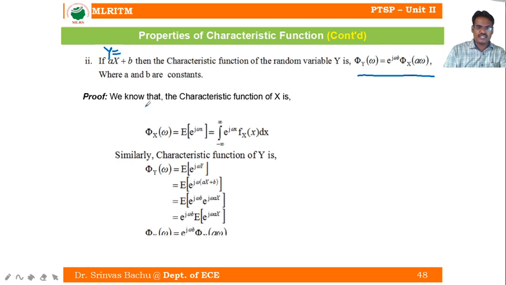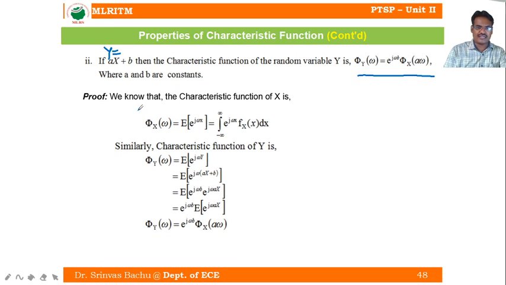We know the characteristic function phi x of omega equals the expectation of e power j omega x. Clear? Are you able to follow? Similarly, for y equal to ax plus b, phi y of omega equals the expectation of e power j omega y. Just substitute the y value here, ax plus b.